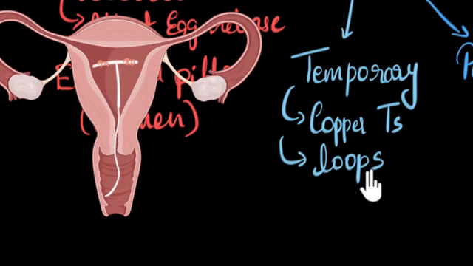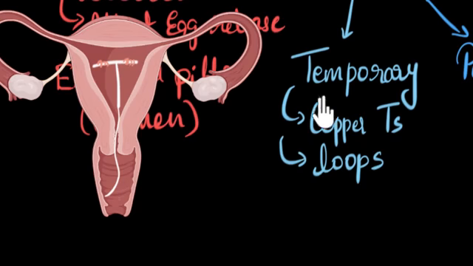All right. Loops also do something very similar. They just have a slightly different shape, but the whole idea, as you can see, is to kill the sperms, to make sure the sperms are not able to reach the egg. And of course, if you're wondering what this thread-like structure is doing over here, this is just for the person or for the doctor to ensure that the T, whatever was installed, is in place, because sometimes it can be released and you won't even know it. So just to ensure that this is in place, there is a thread-like structure over there.